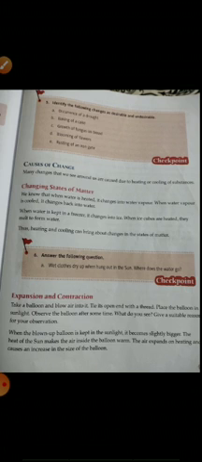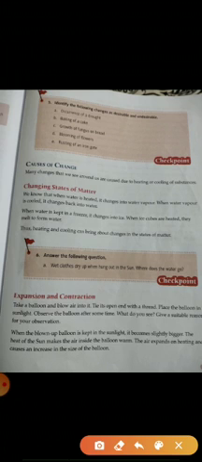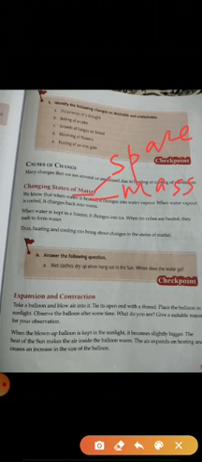So first we are going to study the changing states of matter. First of all, what is a matter? I think I have told you earlier also what is a matter. The thing which occupies space and has some mass, or you can feel it by your sense organ, is called matter. There are 5 types of matter, but I am just explaining the 3 states of matter, that is solid, liquid and gases.